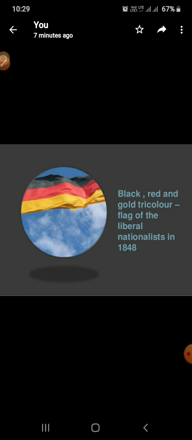Then black, red and gold tricolor flag. If you watch this Germania figure and these symbols at the same time, it will be easy for you to understand. Black, red and gold tricolor flag of the liberal nationalists in 1848. What happened in 1848? Frankfurt Parliament.